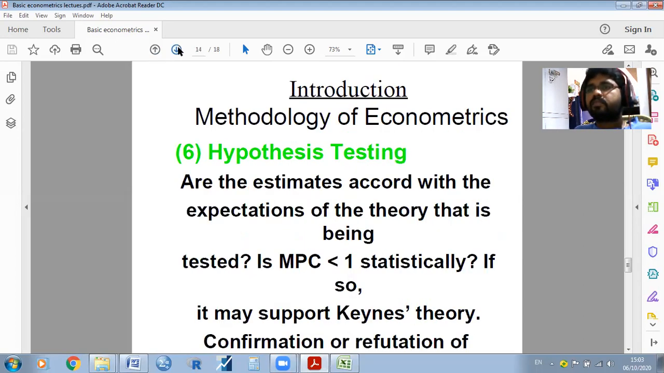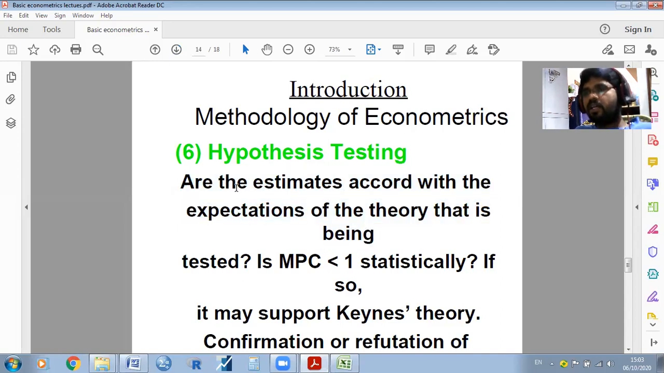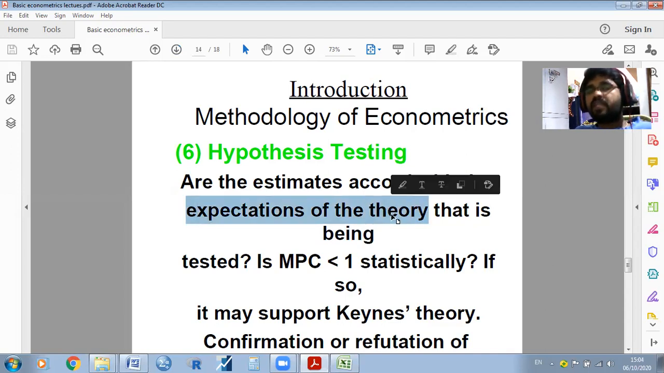Then after estimating the models, we need to test our hypothesis. That is called testing of hypothesis or hypothesis testing. So are the estimates according to the expectation of the theory? For example, the theory states that the MPC lies between 0 and 1. Is it right? That is called the estimate being in accordance with the expectation of the theory. So we expected from the theory that the coefficient value lies between 0 and 1.